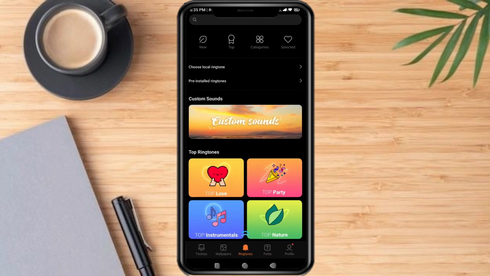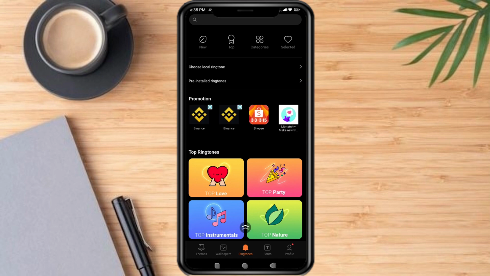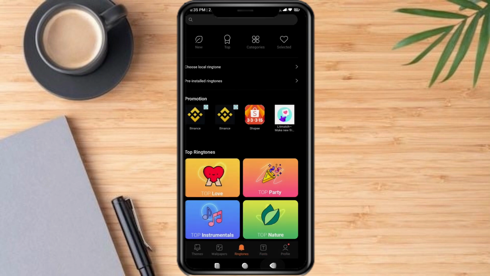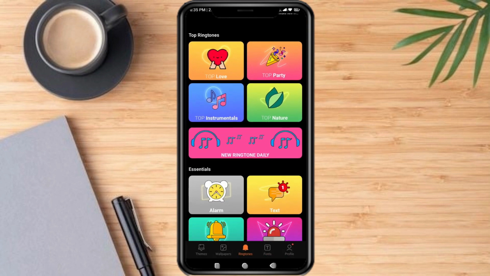Now you can choose whichever ringtone you want. So you can choose from local ringtone or you can choose from pre-installed ringtones. And you can also download some.